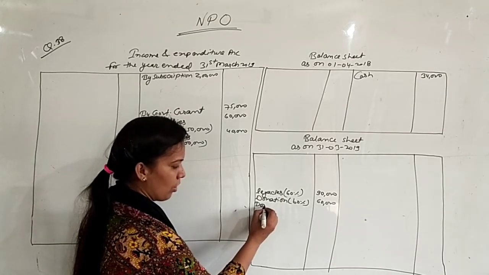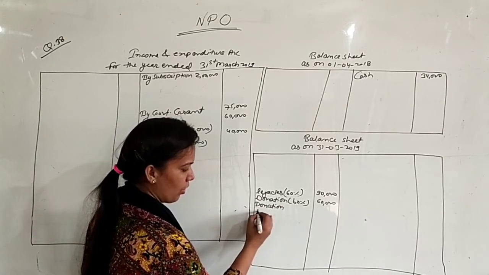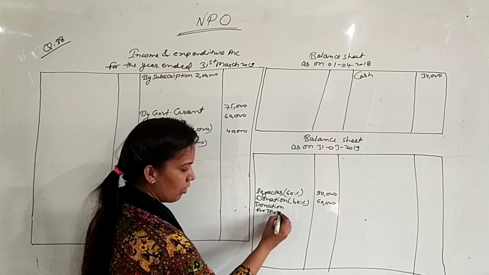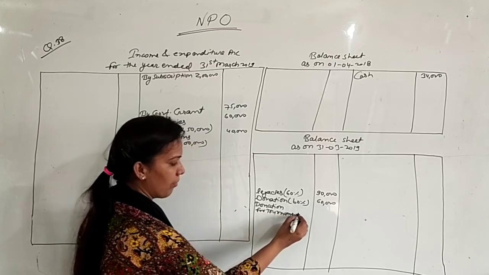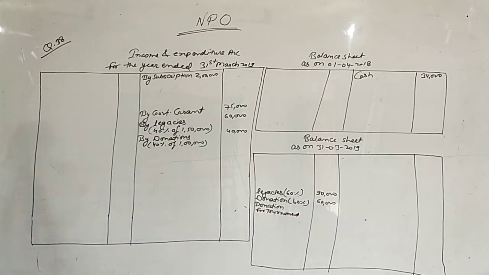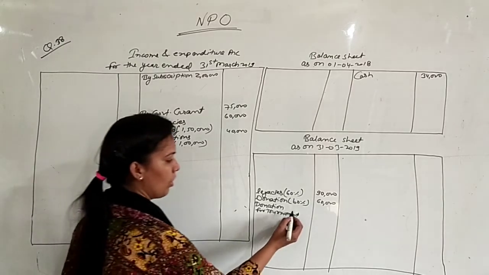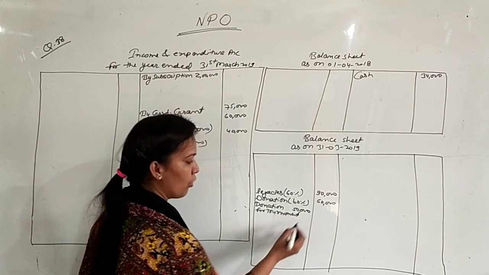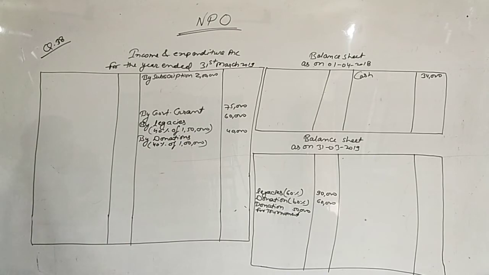So write this donation in the balance sheet. Donation for tournament. Amount of donation is 50,000. We received a donation of 50,000 for tournaments only. You cannot use this donation as a general fund.